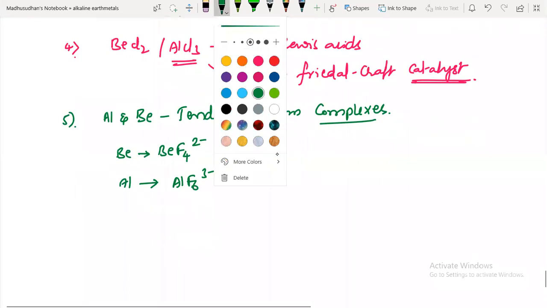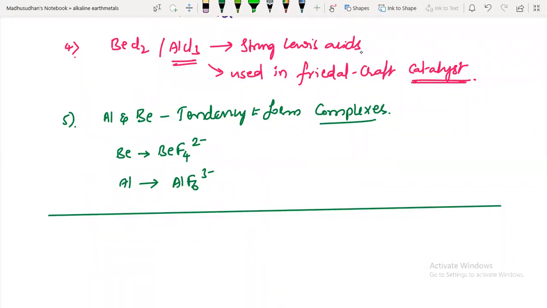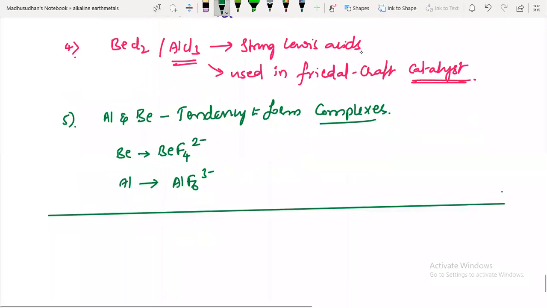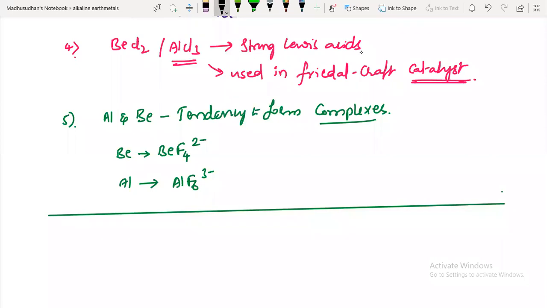Next one. Next concept. Some important compounds of second group elements. We will discuss some important compounds of second group elements. So mostly calcium compounds only we will discuss in this. So here I'll write some important calcium compounds.